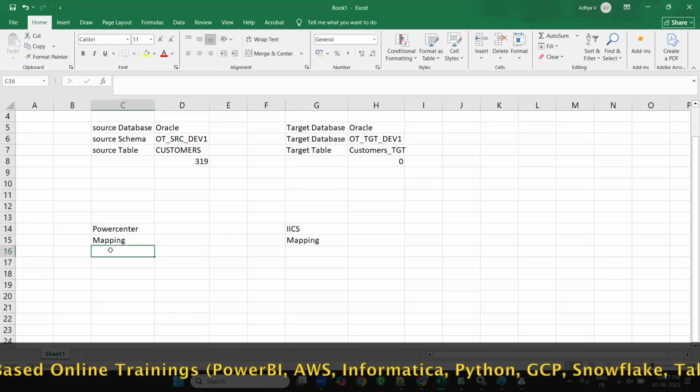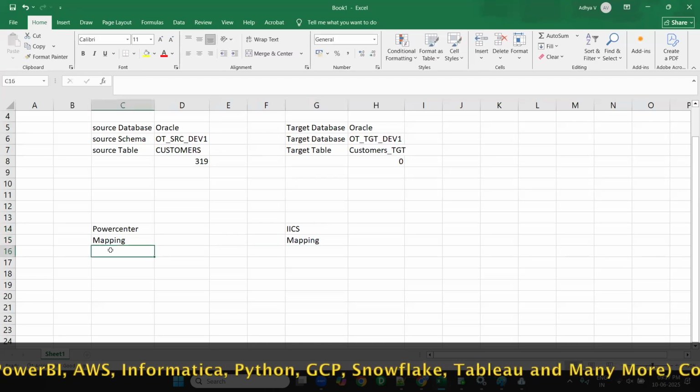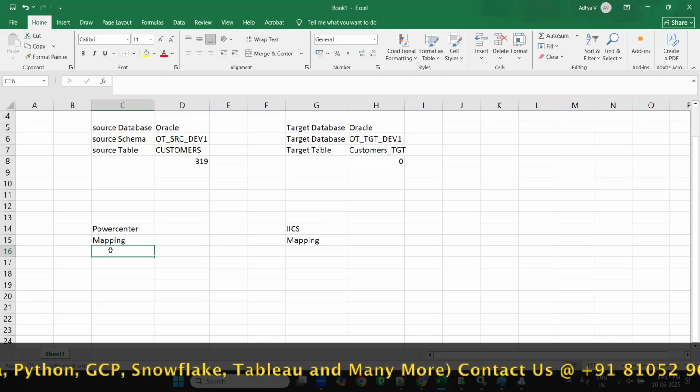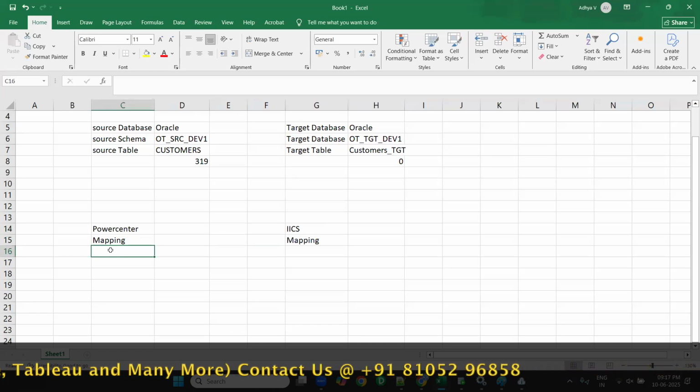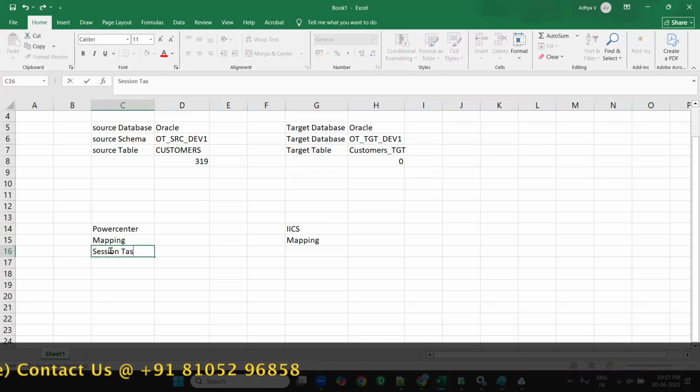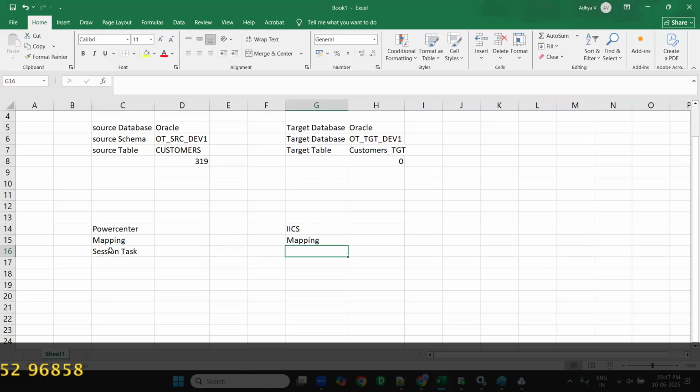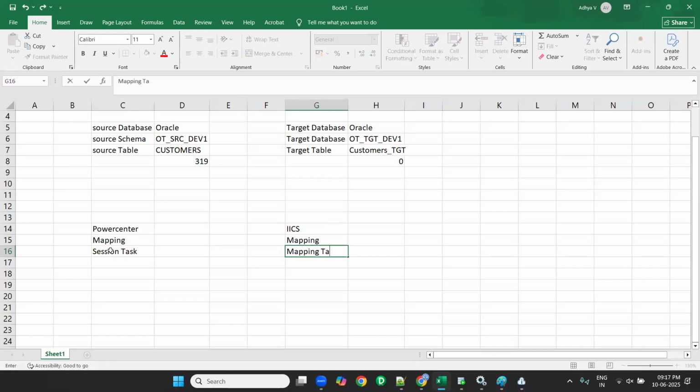After creating a mapping in PowerCenter, what will we create? Session task. Same way we have mapping task. After session task, what will we create in PowerCenter? Workflow. Same way we have task flow here.